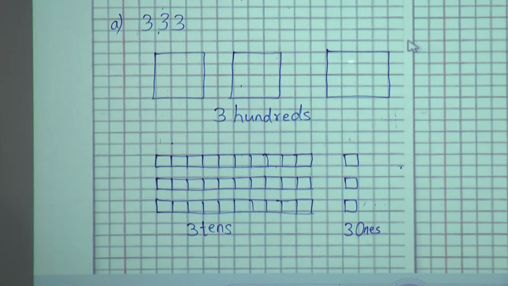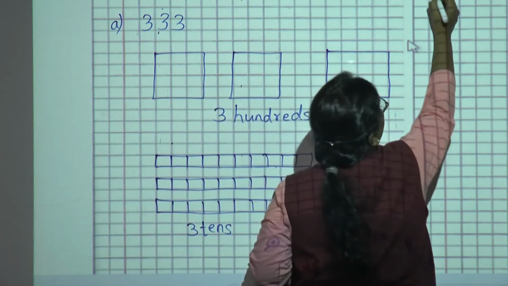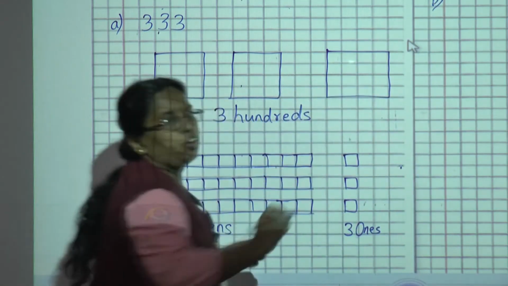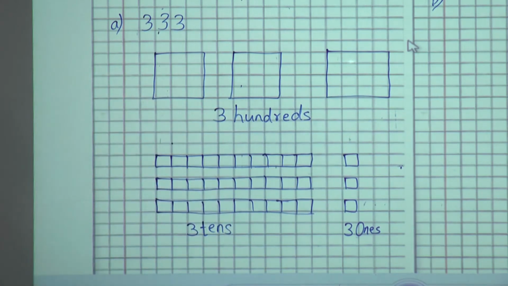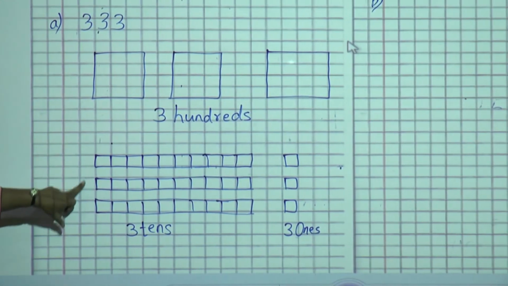First one is given. Now see B1. So draw in this way, children, all of you: 300 and 3 tens and 3 ones. Then how will you write this?